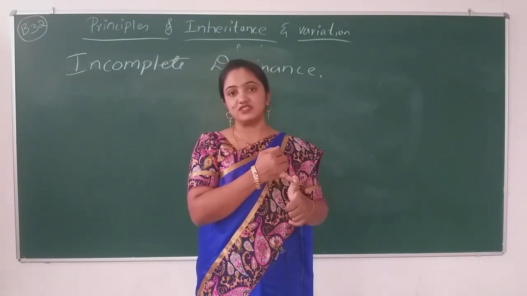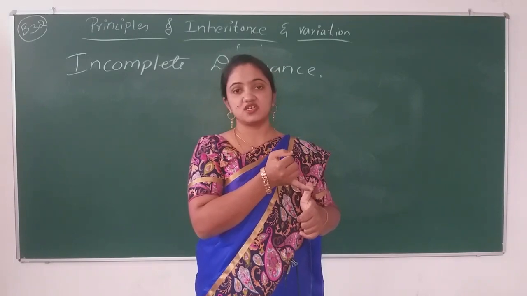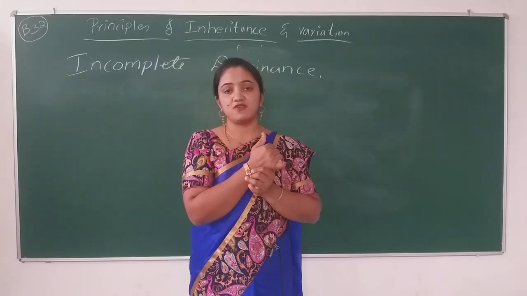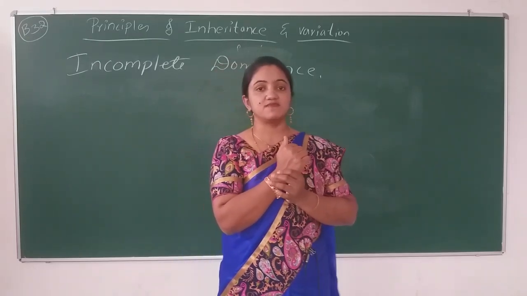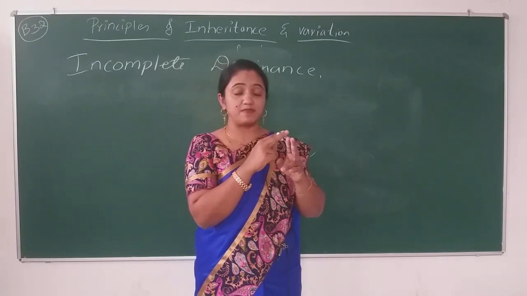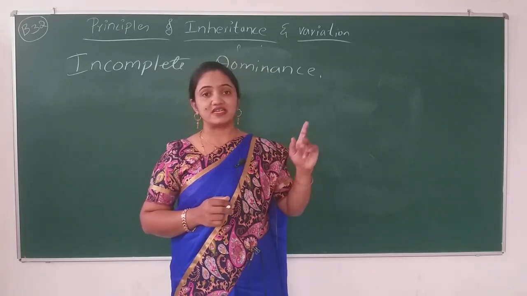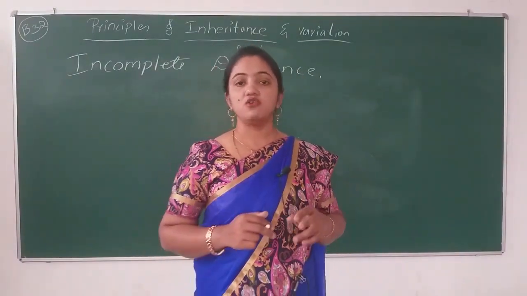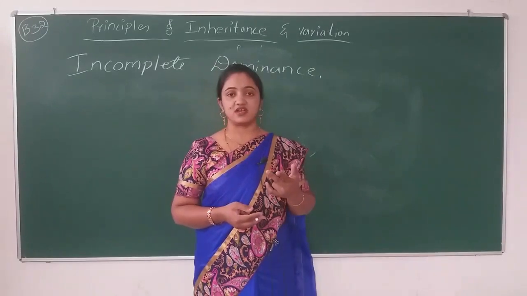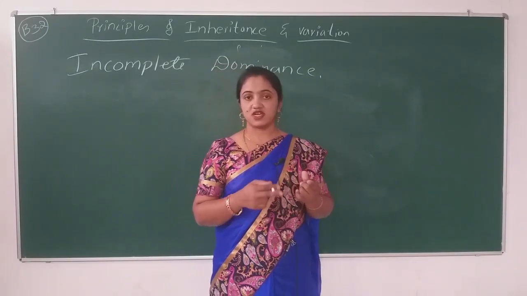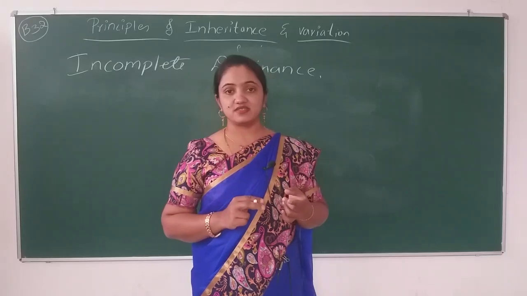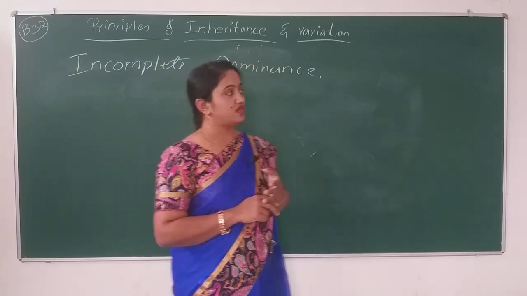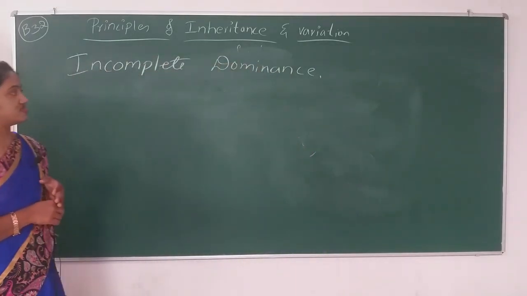In the inheritance of one gene, the first thing we studied is the monohybrid cross. In the monohybrid cross, which example did we take? We took the pea plant, Pisum sativum. The character we selected was tall and dwarf. After that we studied the test cross, and after that Mendel's laws. In the same content, that is inheritance of one gene, incomplete dominance is present.